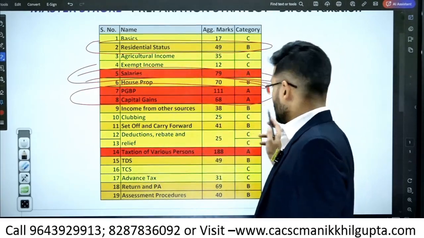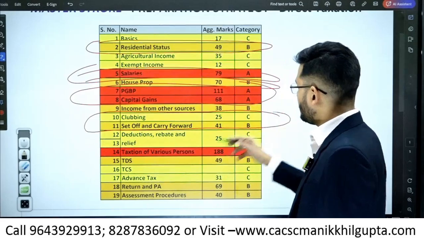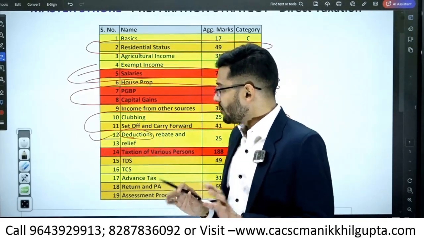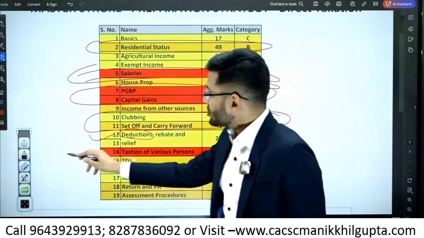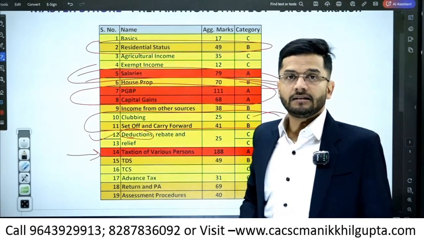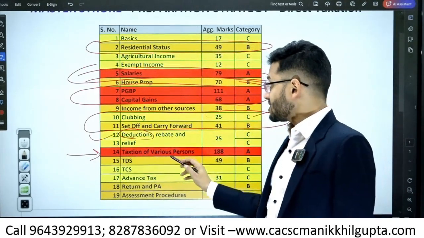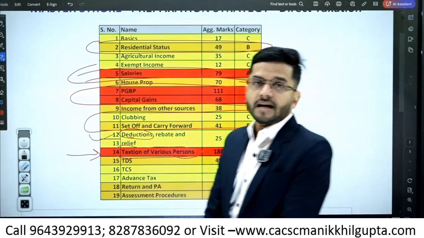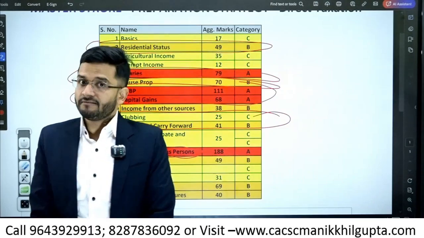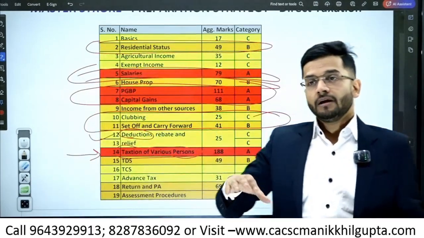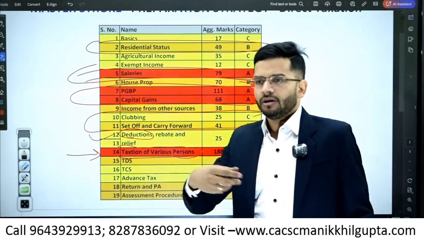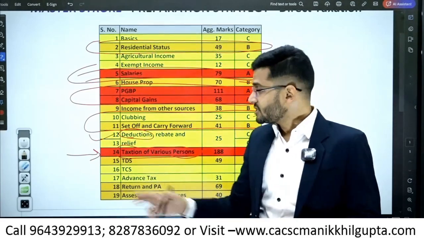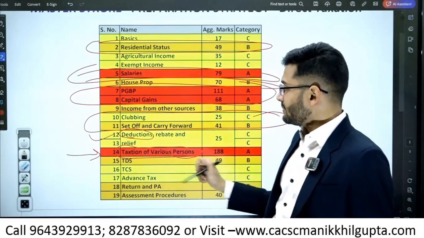So apart from this, clubbing and set off, very, very important. Both these chapters are regularly coming in the examination. And deductions, yes, deductions is quite an important chapter. Plus one chapter which according to the CMA study material is definitely holding an important position is taxation of various persons. This chapter covers taxation of various kinds of persons. It is again very, very important, because in past examinations, a question on either a political party or any other kind of person's taxation has been asked. So this chapter again is a red mark question chapter.